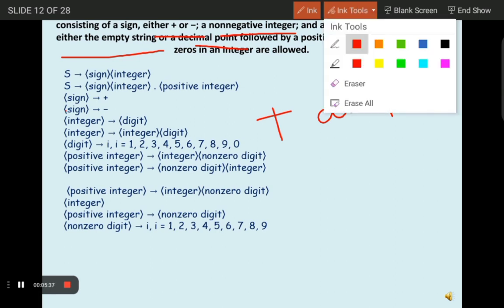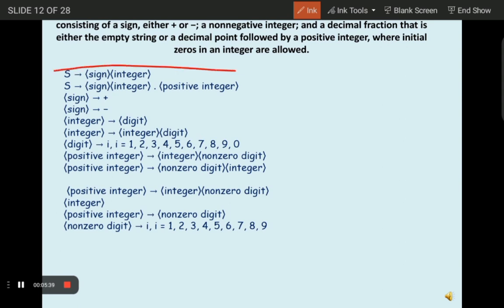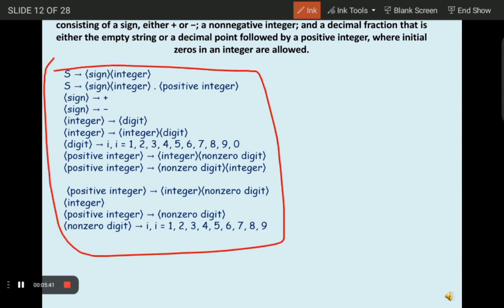Now let me explain what all these production rules are. Here, A implies sign and integer; this production rule generates a signed decimal number by combining a sign and an integer. Secondly, A implies sign integer dot positive integer; this production allows for the addition of a decimal fraction to a signed decimal number.